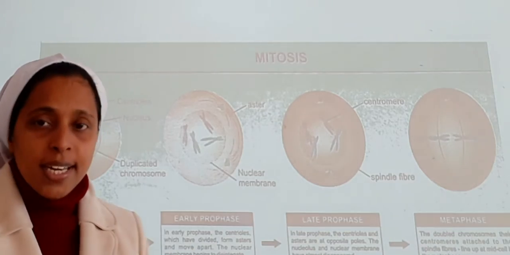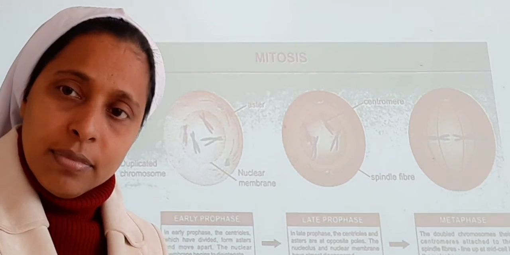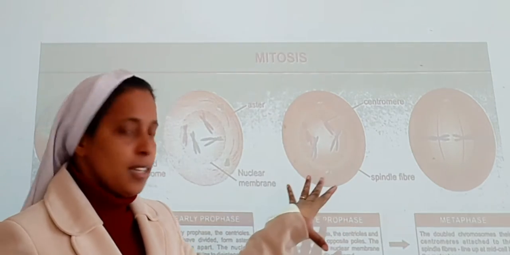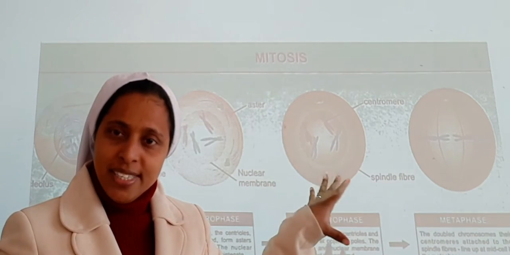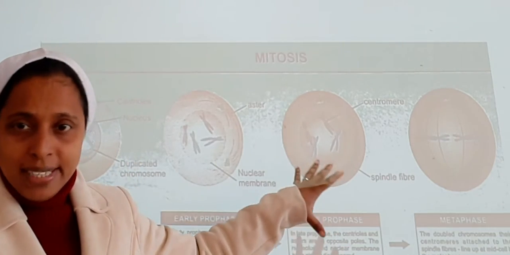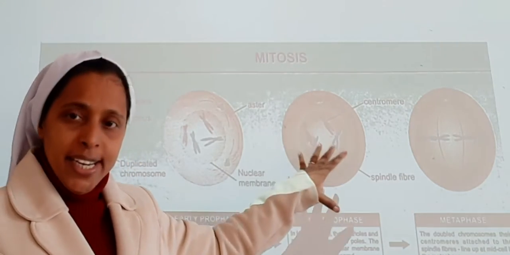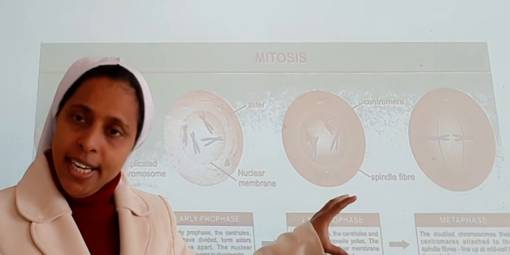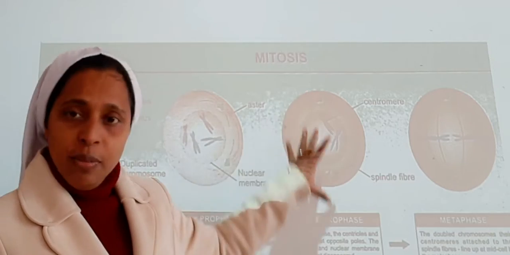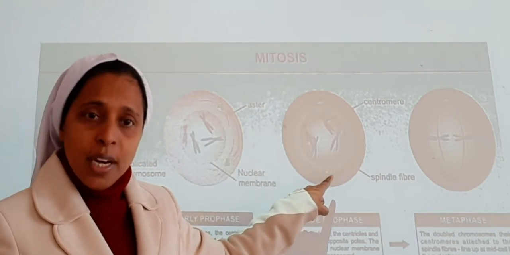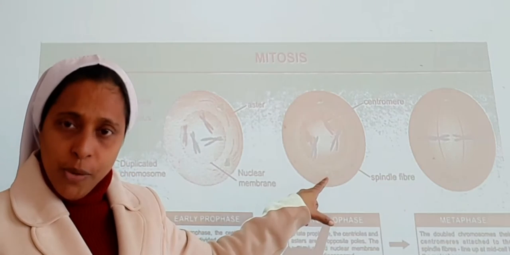Now moving towards the late prophase stage. So in the late prophase stage, you can see here in the third image, what is happening? Condensation of the chromatin material is taking place in the late prophase stage. Centrioles, as you can see here, are appearing again. It will be moving towards the opposite poles.